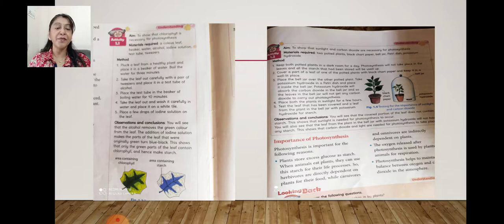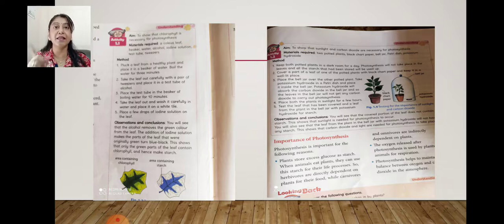Chlorophyll is removed. Now if we drop some iodine on the leaf, you might remember that whenever iodine comes in contact with starch, it converts that part of the plant into bluish black. The leaf does not have chlorophyll, it is whitish or light yellowish. When we put some drops of iodine on it, the leaf suddenly turns bluish black.